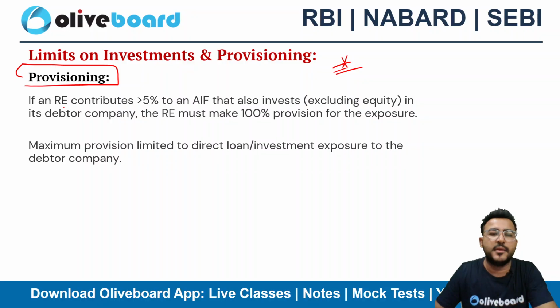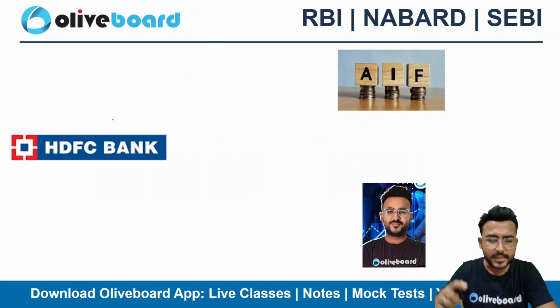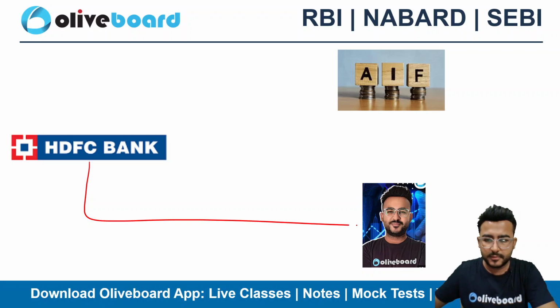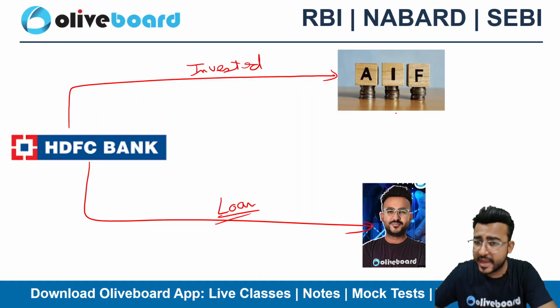After this comes another important provision related to provisioning. If a regulated entity contributes more than 5% to an AIF that is also investing in the debtor company. Same example. HDFC Bank has given me a loan. HDFC Bank has also invested in AIF. Now this AIF is in turn giving me loans or making investment in my company.